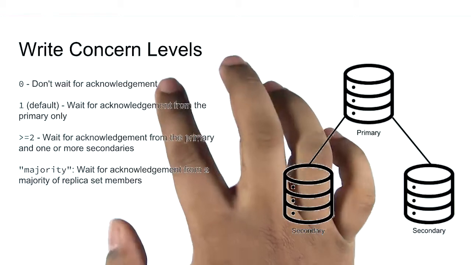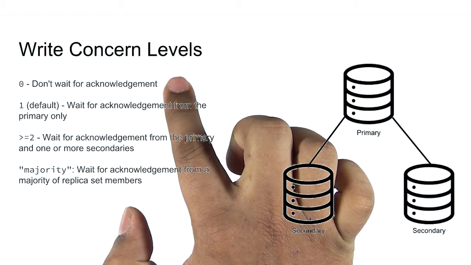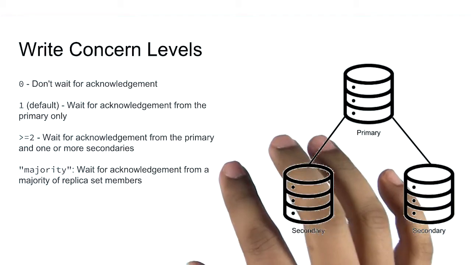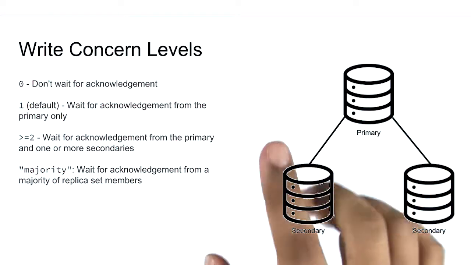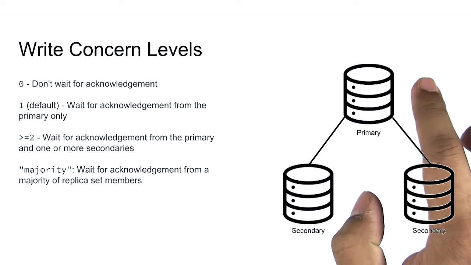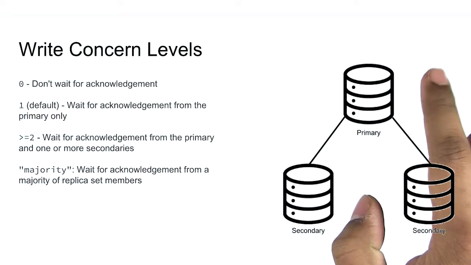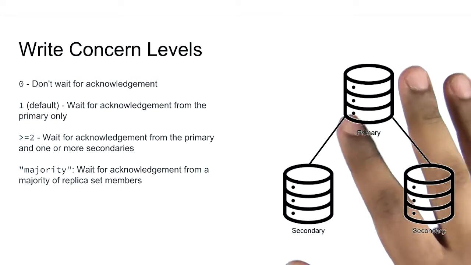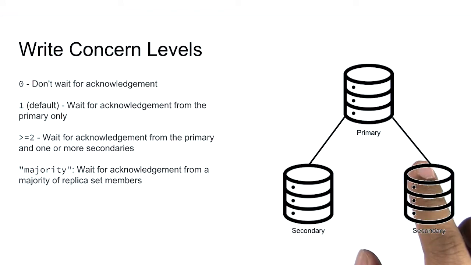A write concern of 0 means that the application doesn't wait for any acknowledgements. The write might succeed or fail. The application doesn't really care. It only checks that it can connect to the node successfully. Think of this like a fire and forget strategy. Very fast, but with no safety checks in place.